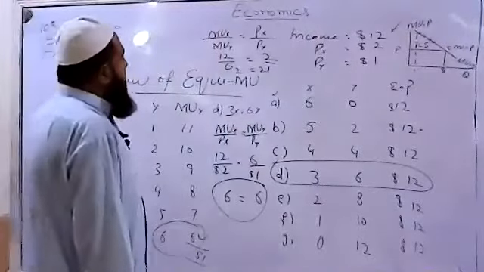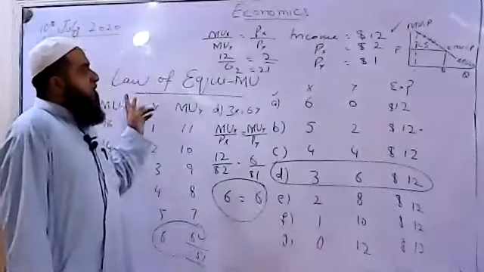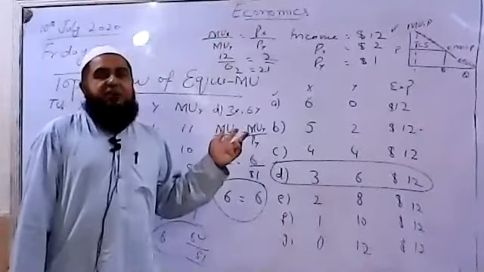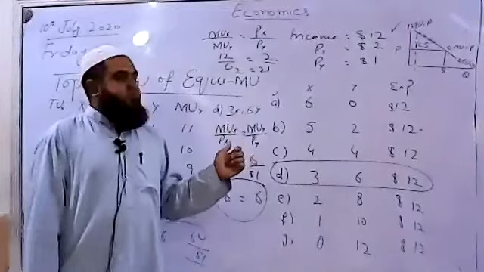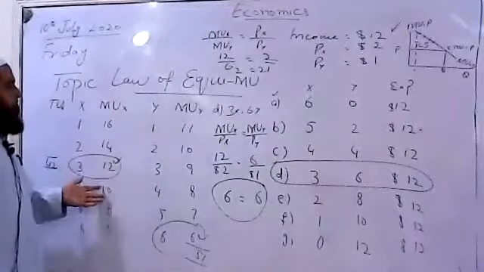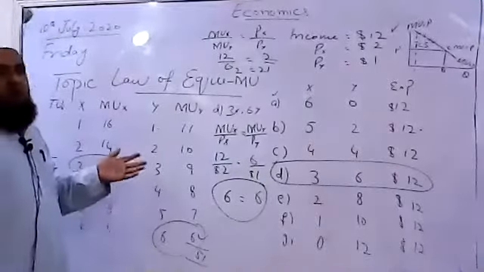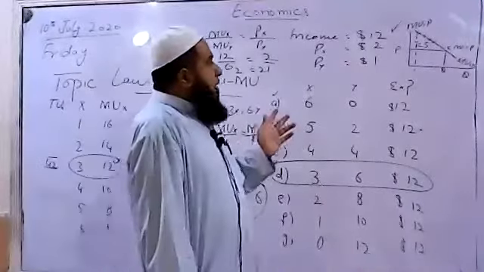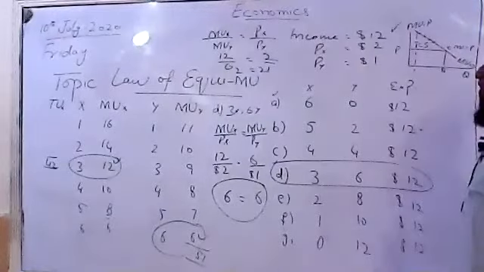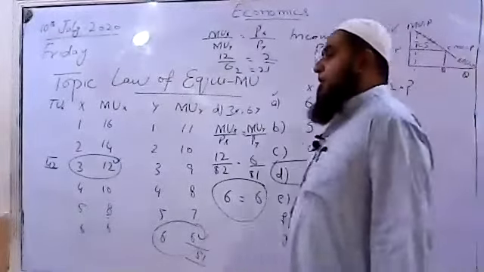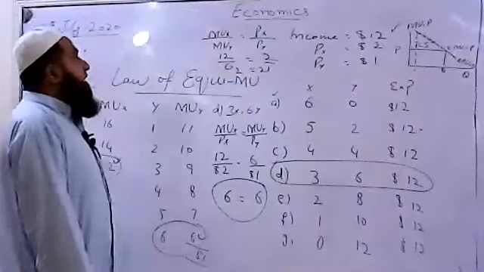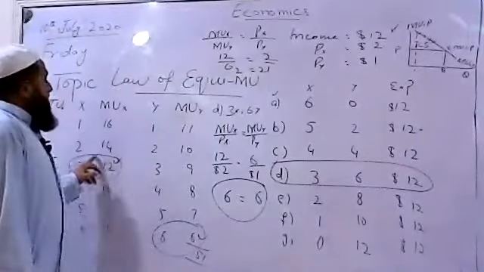We can also say these two laws we studied are about utility that can be measured in terms of numbers, that we have taken the values of utility in terms of utils. But what are the objections to these two laws? The first objection is that utility is an inner phenomenon. We cannot measure it in terms of numbers.